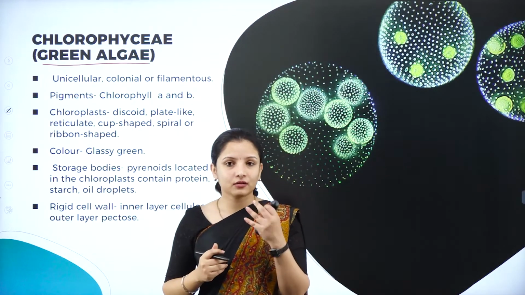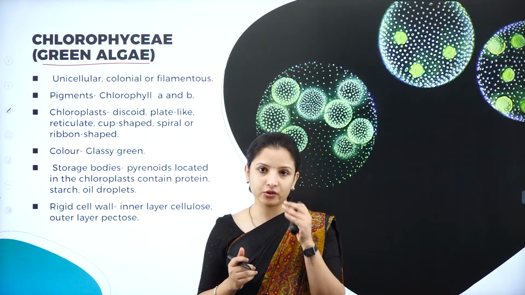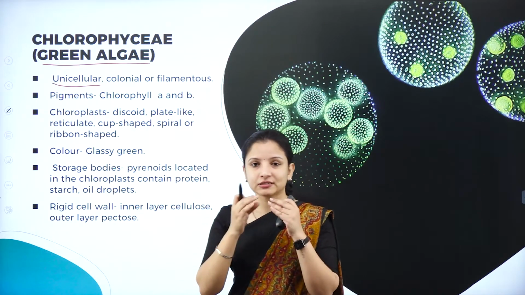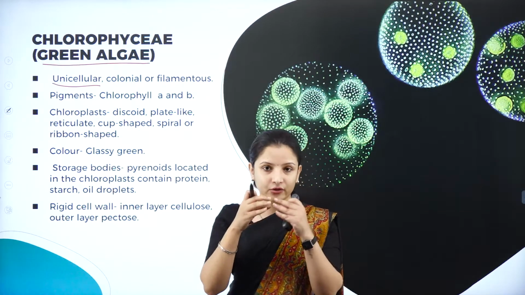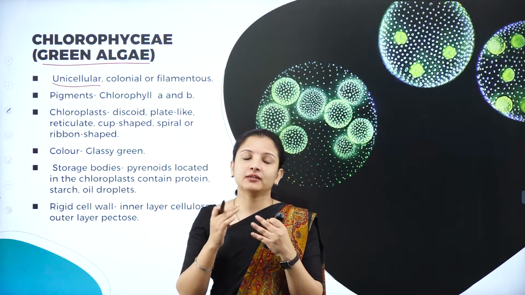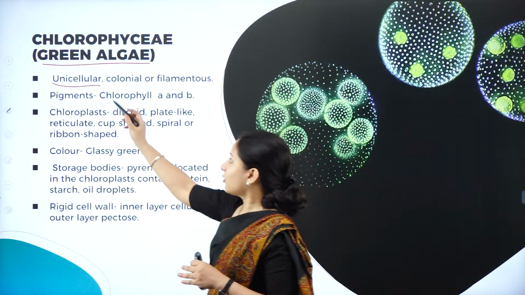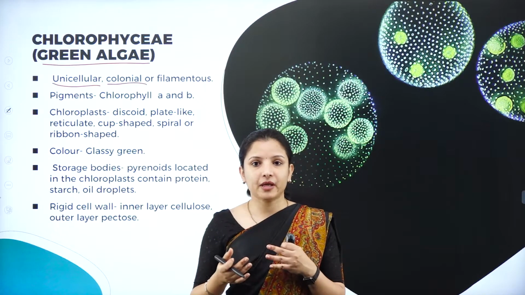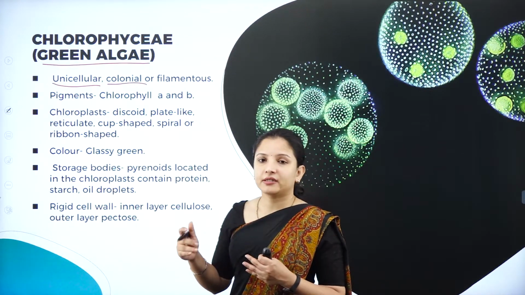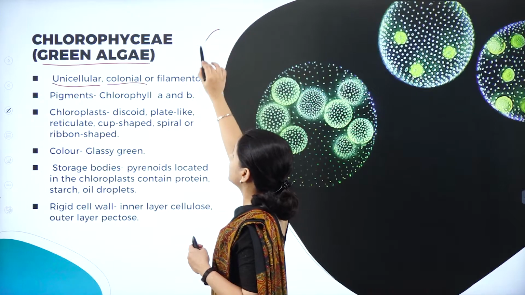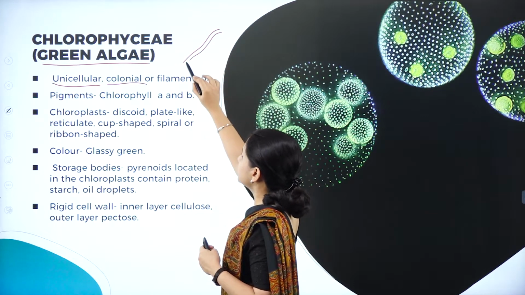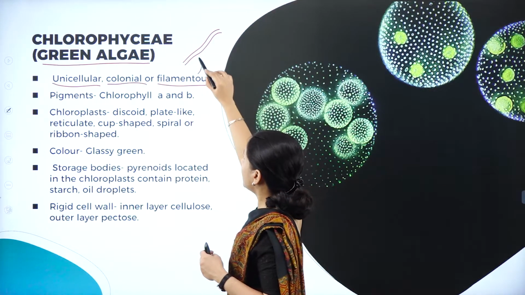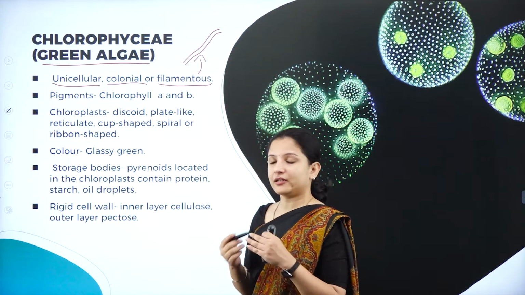When we look at the chlorophyceae members, they are usually unicellular, that is, they are made up of a single cell. These single cells come in groups and look like a colony, which is why we can say they are also colonial. Some of the chlorophyceae members are filamentous. Their body, or thallus, is long and filamentous, long and slender.